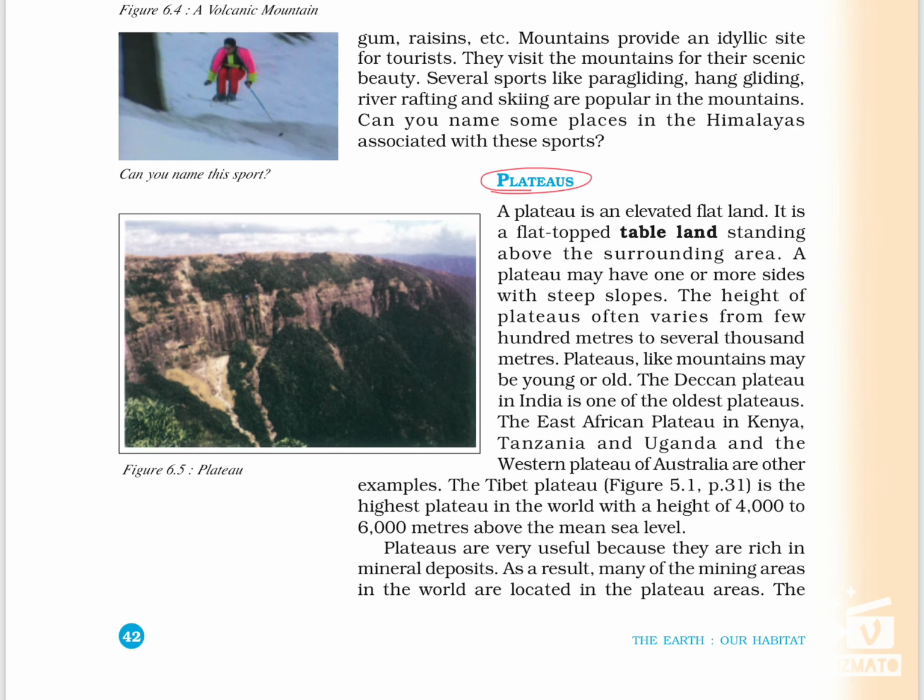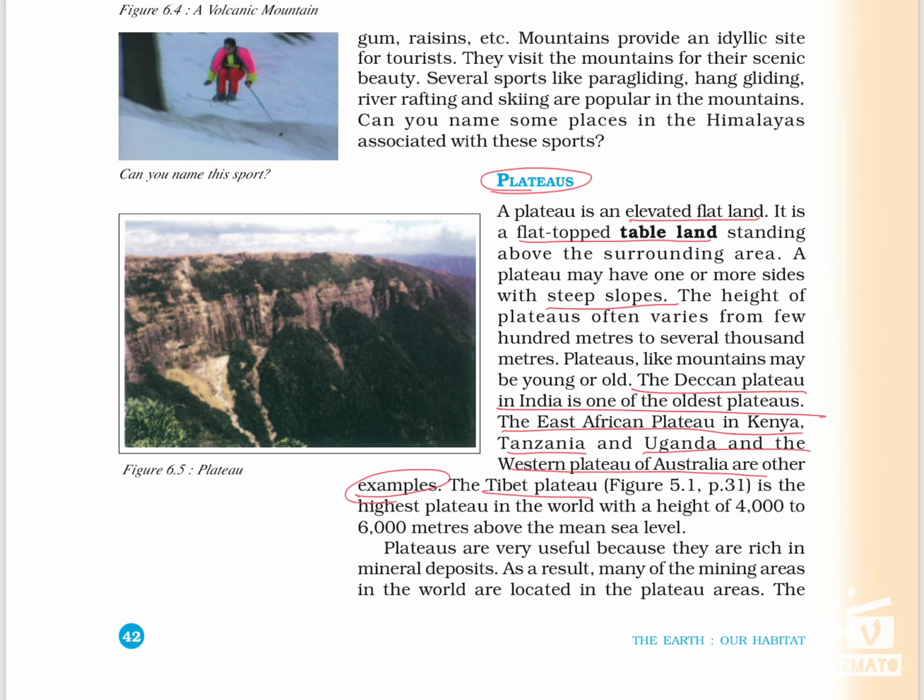Then we have plateaus. A plateau is an elevated flat land. It is a flat-topped tableland standing above the surrounding area. Plateaus have one or more sides with steep slopes. The height of the plateaus varies. Plateaus, like mountains, may be young or old. The Deccan Plateau in India is one of the oldest plateaus. The East African Plateau in Kenya, Tanzania and Uganda and the Western Plateau of Australia are three examples.